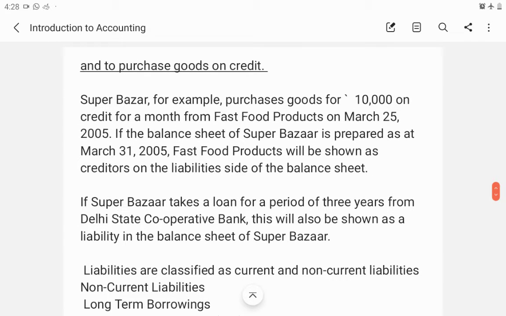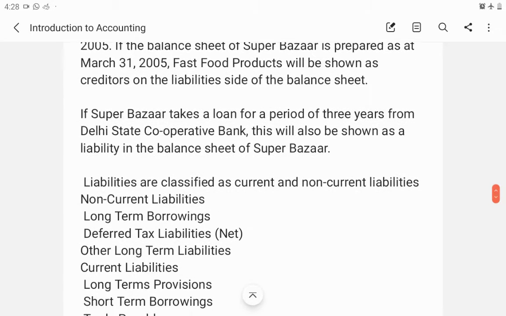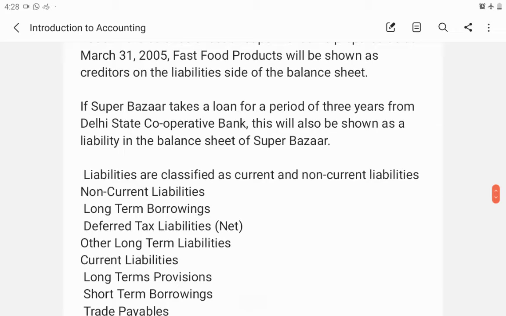For example, Super Bazaar purchased goods for 10,000 on credit for a month from Fast Food Products on March 25, 2005. And if the balance sheet of Super Bazaar is prepared as at March 31, 2005, Fast Food Products will be shown as creditors on the liability side of the balance sheet. So on March 25 they purchased some goods on credit. This will be shown in their balance sheet as a liability because they didn't make the payment when the balance sheet is prepared. That is a current liability.